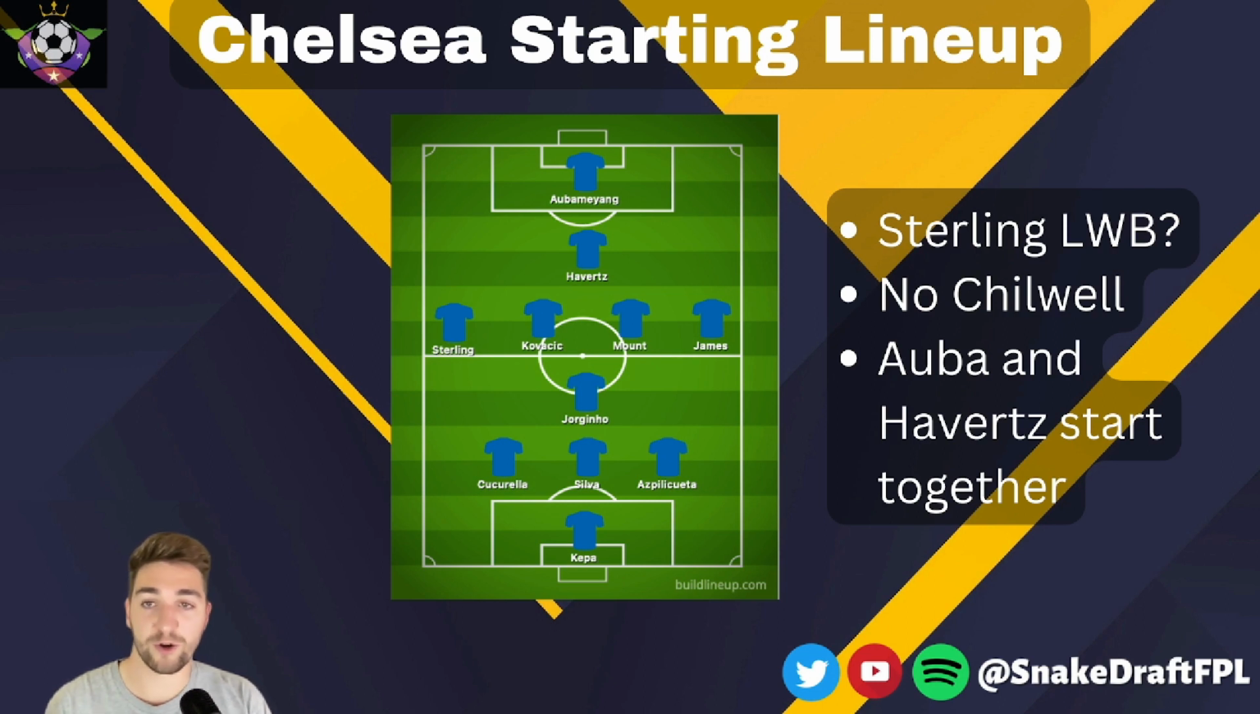I think Havertz being an option as well as Aubameyang makes this season quite interesting, gives us another forward option to think about. So I was quite happy to see both of them start. Cucurella started. I think most people expected that.